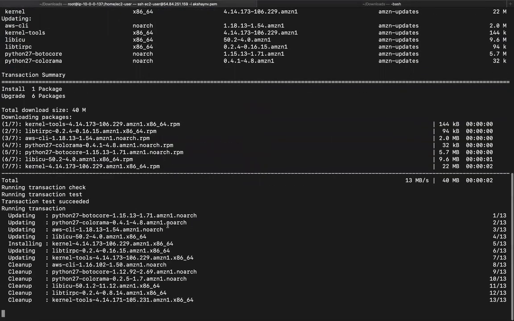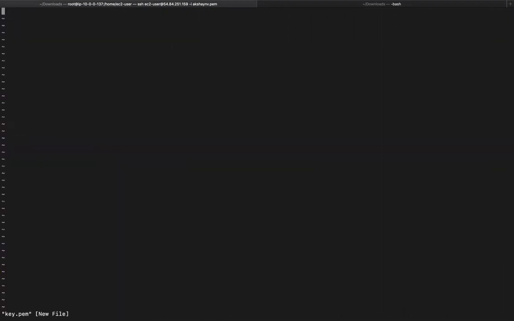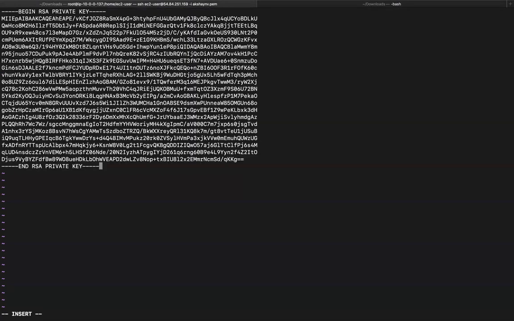It's still in the process of cleanup right now, so I hope it has finished. Yeah, it has finished. So what I'm going to do right now is create a key pair over here. I'm going to use the vi editor and call the file key.pem. I'm going to hit the i button on my keyboard to go into insert mode, and I'm going to paste my private key pair over here.